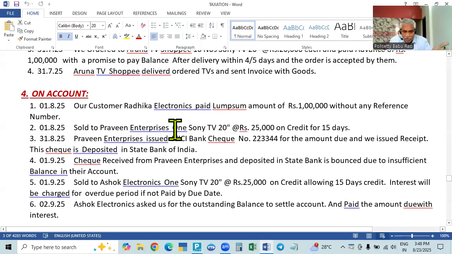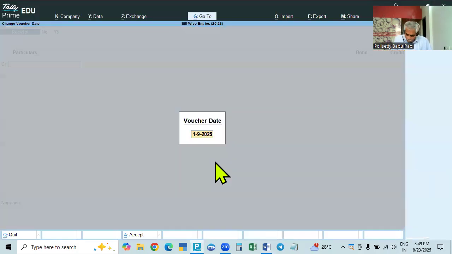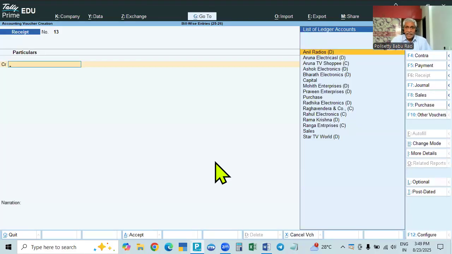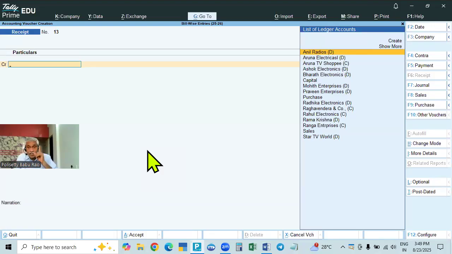The check is received against that bill, so it is against reference, and the bill number is closed. Now the check received from Praveen Enterprises is returned by the bank due to insufficient funds. So the check is bounced, and on the 19th we have to make an entry. Where do you have to make the entry for check bouncing? We have to make it in journal.